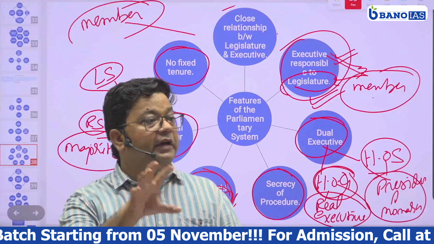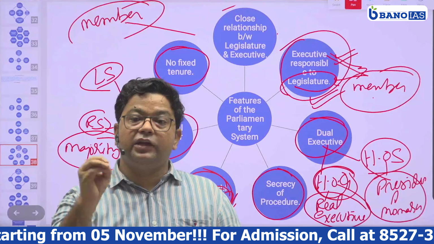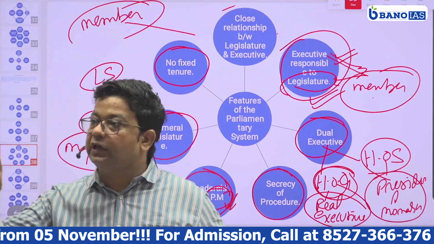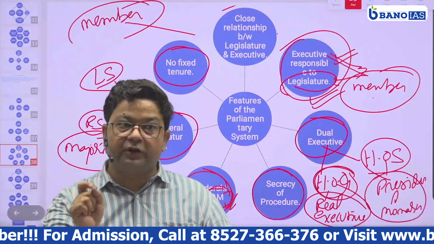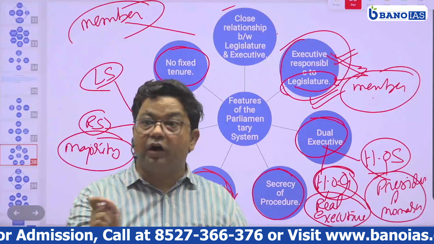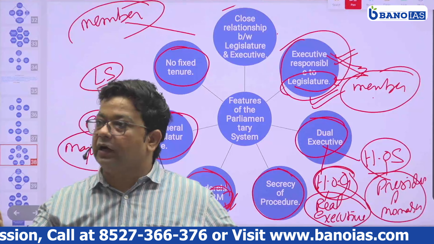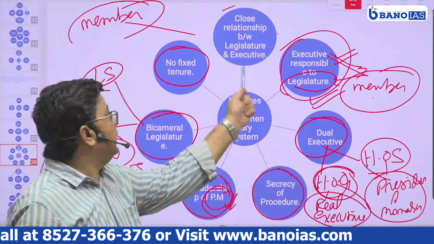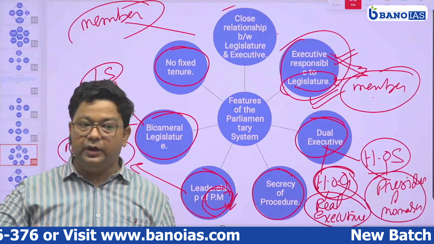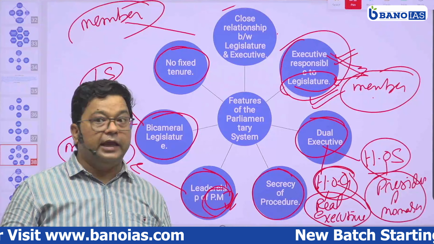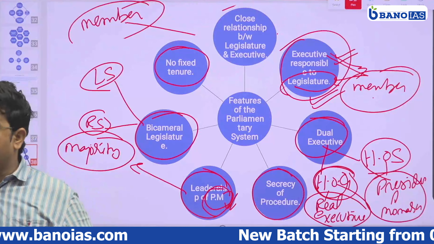So they are not within a fixed term. Till they enjoy the majority of the house, they will have a government. As soon as they lose the majority or the confidence of the house, the government will fall. In the presidential system, it means they have a fixed tenure, that once they are appointed as a government, there will be no change in government, irrespective of their confidence in the house or not.